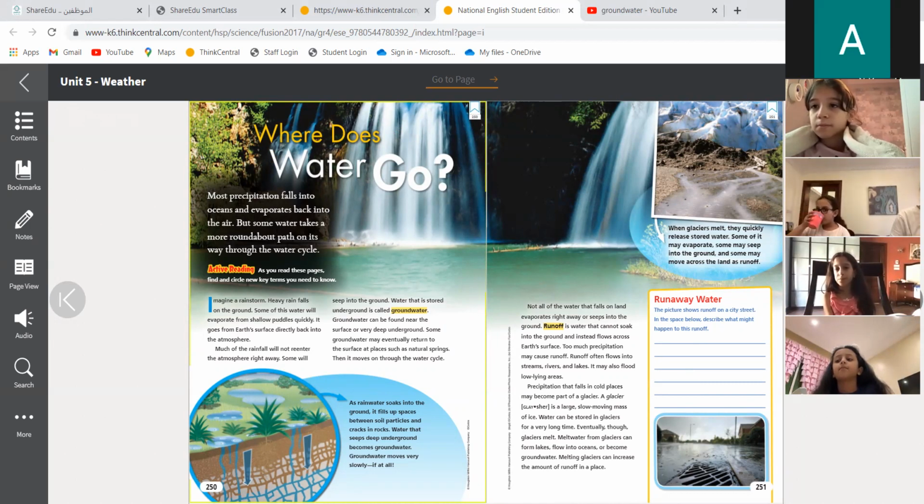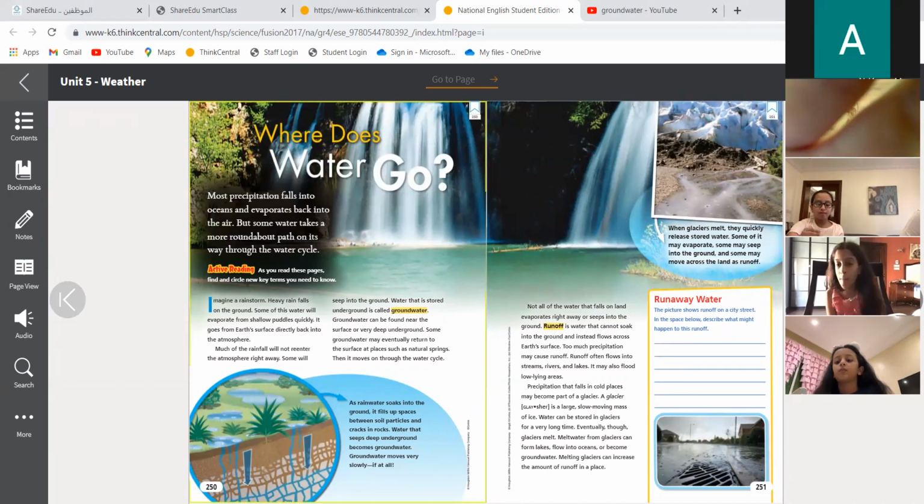But much of the rain goes underground. It seeps through the soil or through the openings and cracks between the rocks. It's not only in the atmosphere, it can go down under the ground.